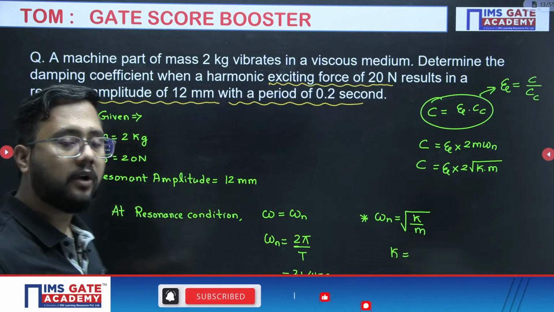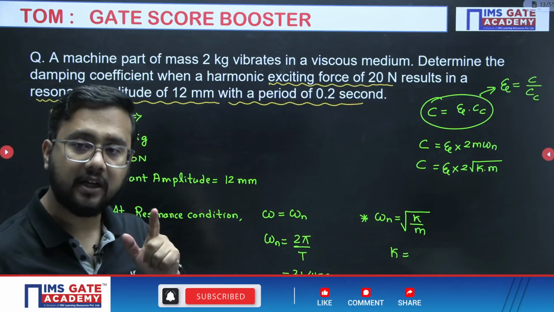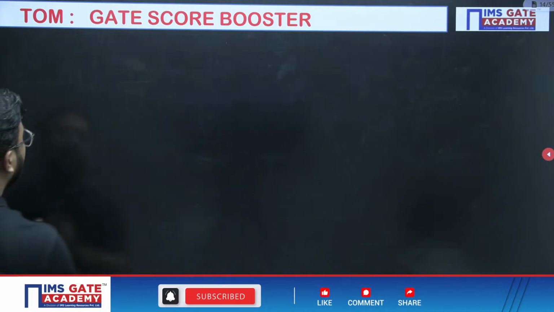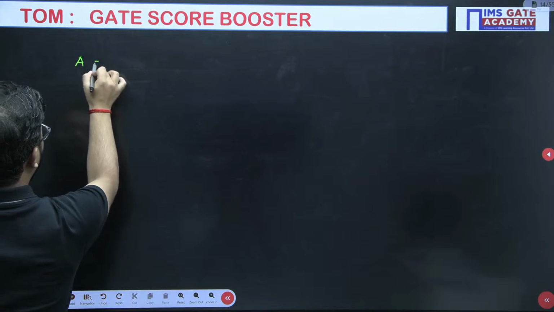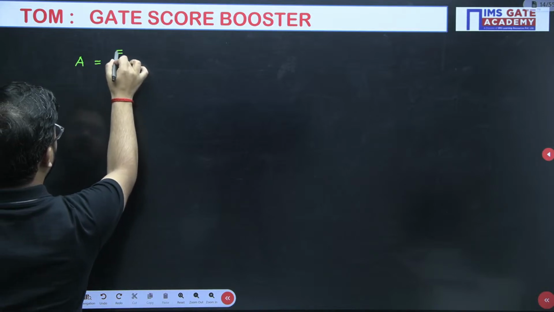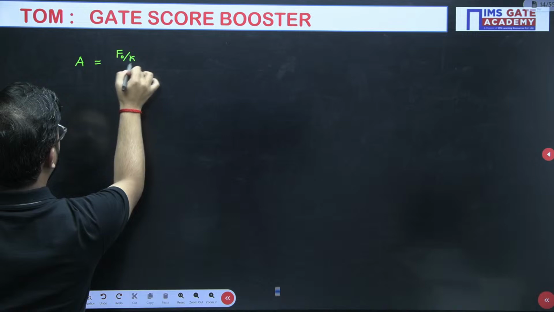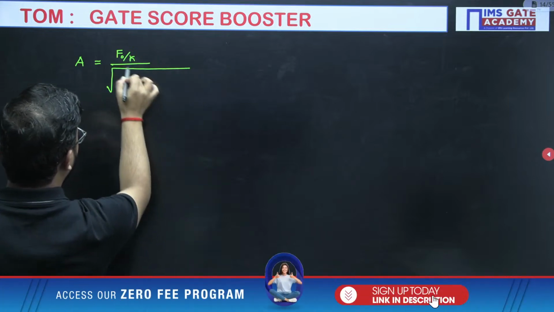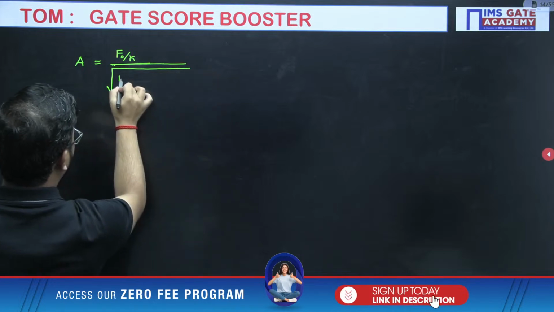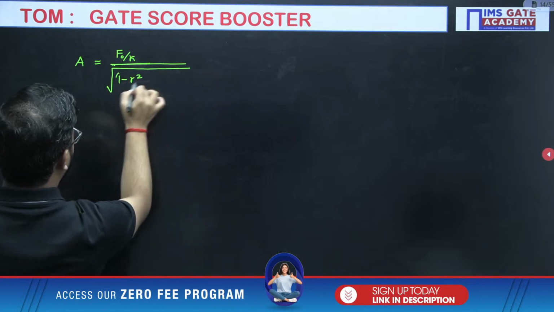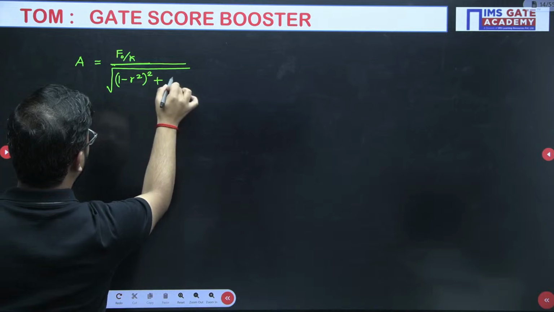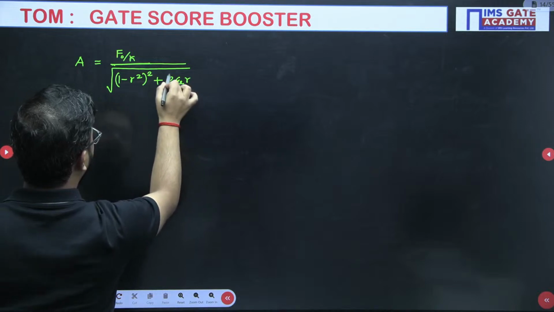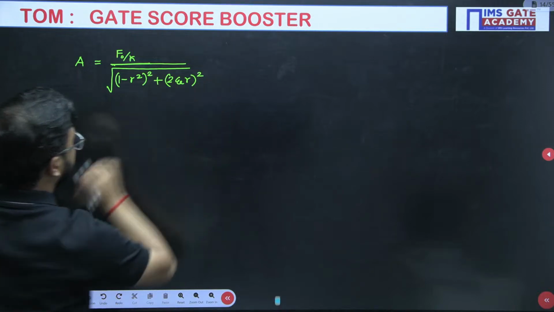Resonance amplitude 12 mm. Is there any relation of amplitude? Yes, already we have written also. Amplitude formula is F naught by K under root of (1 minus R square) whole square plus (2 into damping factor into R) whole square, like this.